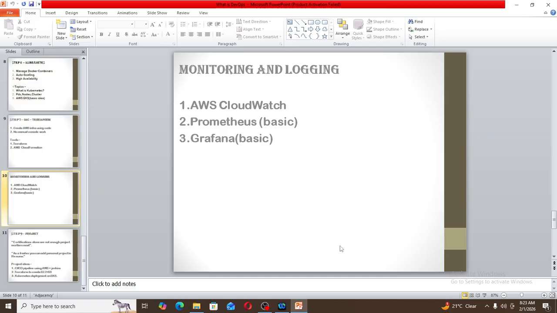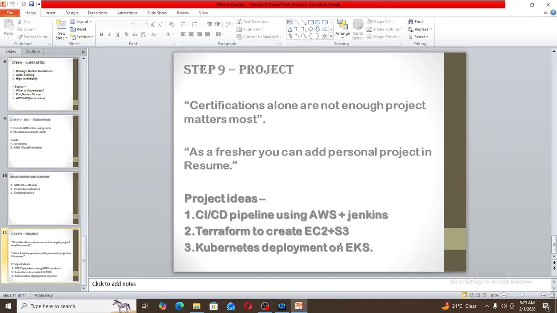Then for monitoring and logging purposes, we should know AWS CloudWatch and Prometheus. We should know the basics about Prometheus. We should know the basics about Grafana also. And step 9 is the project. Certifications alone are not enough. We should know a project also.